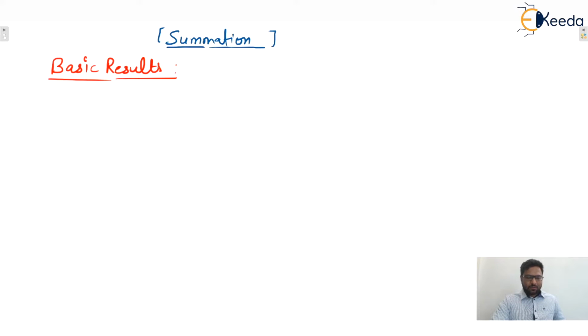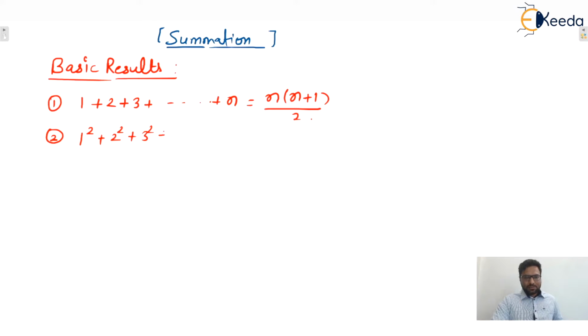First one, the sum of first n natural numbers. The formula for this one is what? We can say that n into n plus 1 divided by 2. Second one, the sum of squares of first n natural numbers is equal to n into n plus 1 into 2n plus 1 divided by 6.